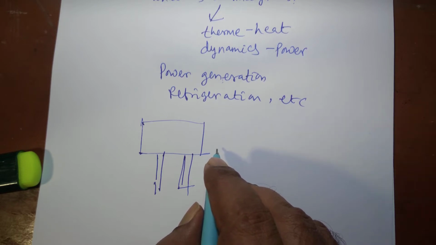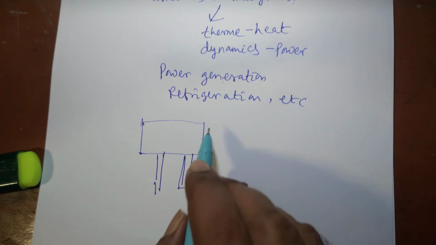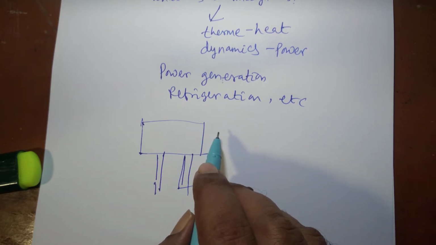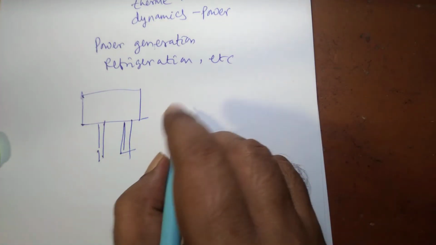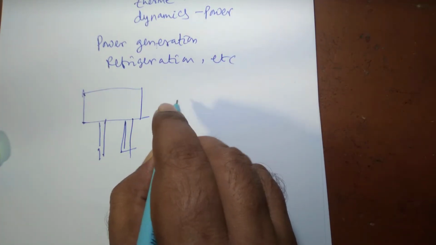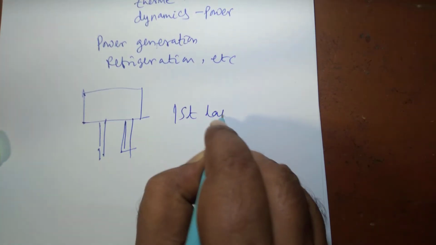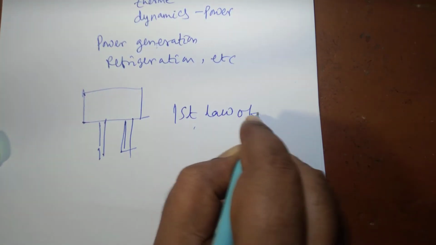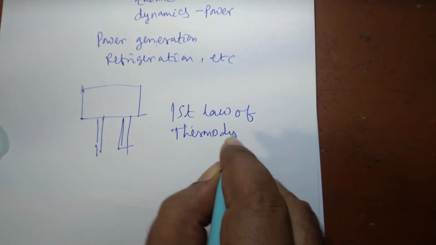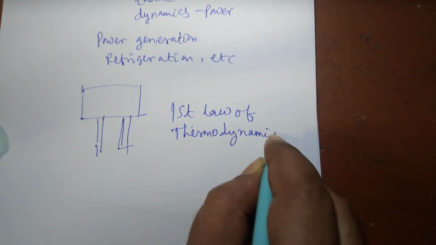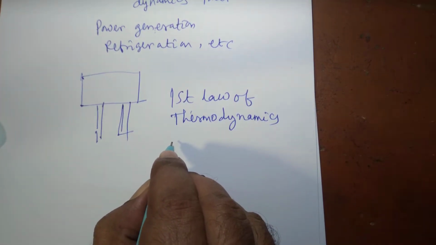That's why these two laws govern each and every process of energy conversion. So what is the significance of those laws? The first law of thermodynamics is mainly another statement of the principle of conservation of energy.